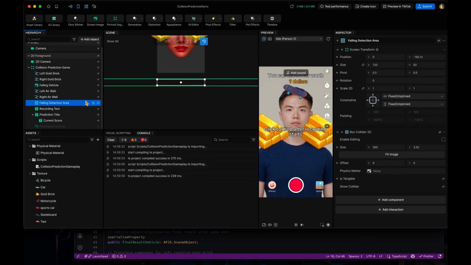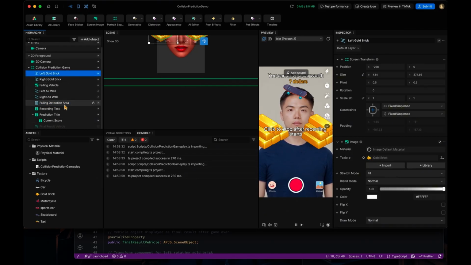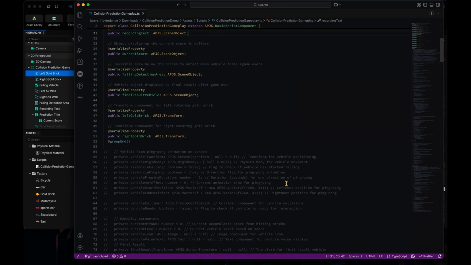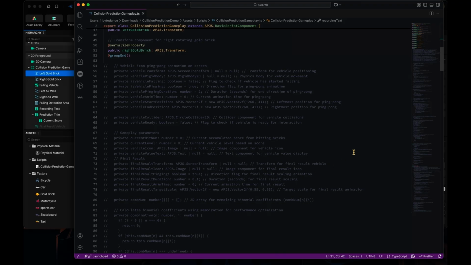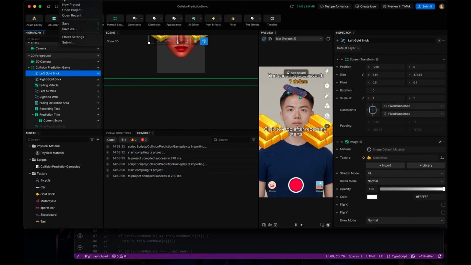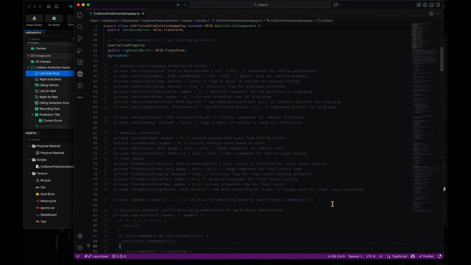So these are very essential parts. We will demonstrate how the collision works in the API and also the collision events that we support right now. So let's go to the next part. And remember to save the project as you go.